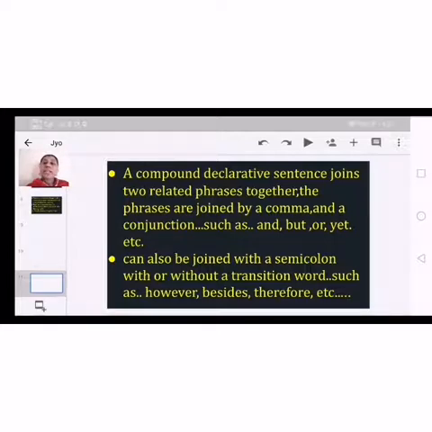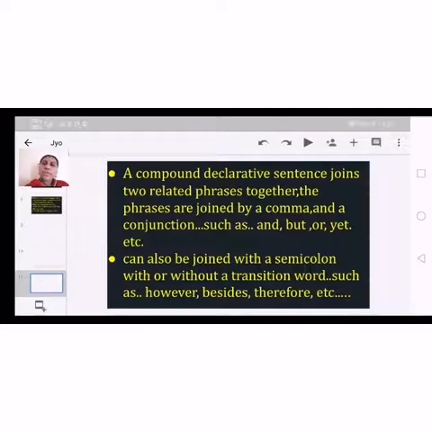And we can join these two statements by using a comma or some conjunctions. Conjunctions are the connectors, we know. Conjunctions are the connecting words, such as and, but, so, or, etc. So these are all connectors, conjunctions.